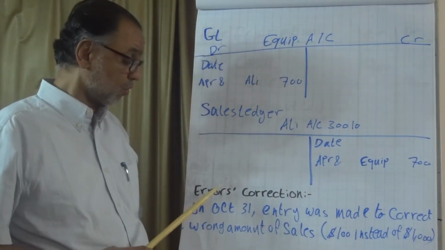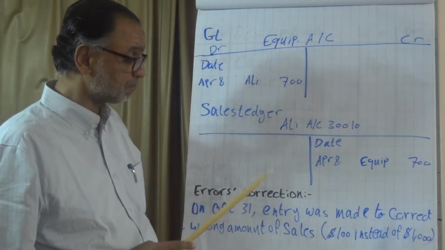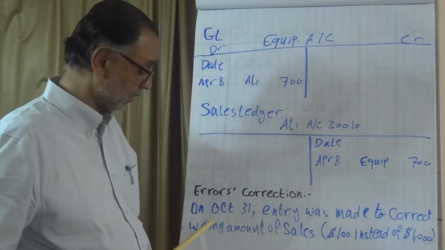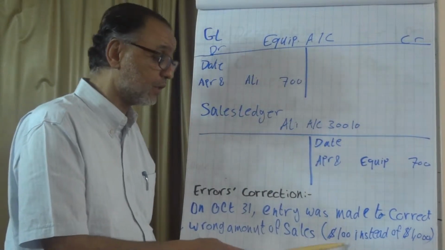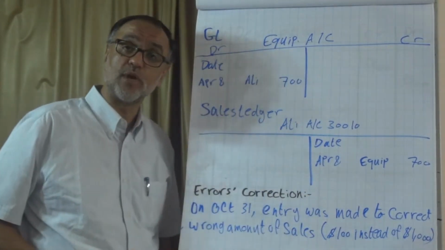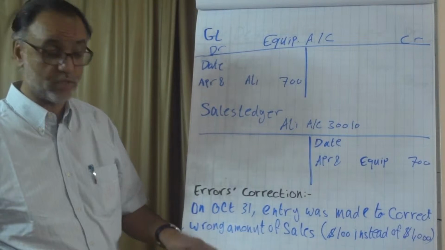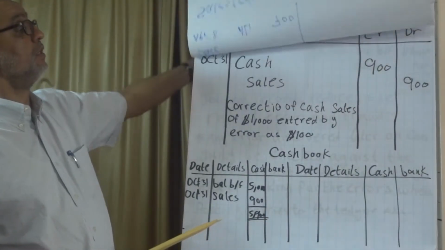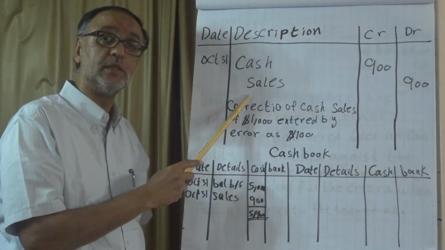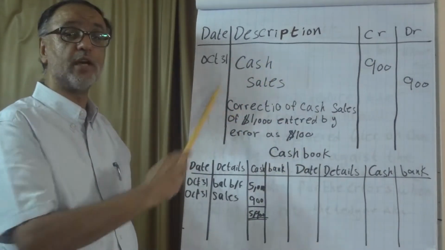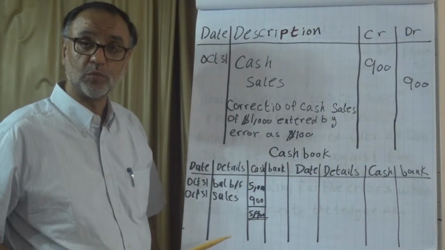Example on error correction. On October 31st, an entry was made to correct a wrong amount of sale. We recorded $100 instead of $1,000, so we have $900 that has to be added to the sales. So we debit cash $900, and we credit sales. And this cash one will go to the cash book. It's an update to the cash book.